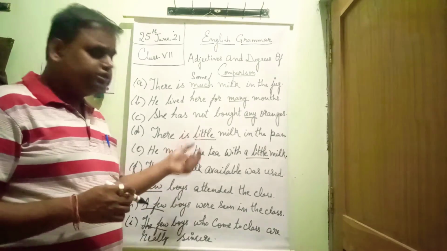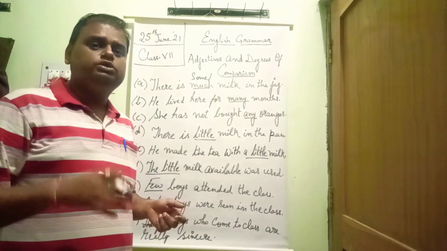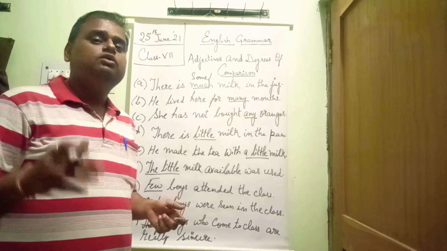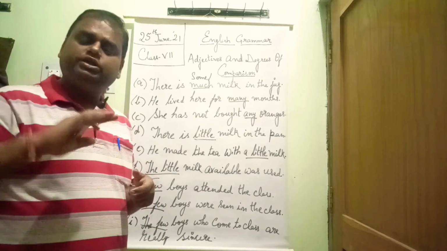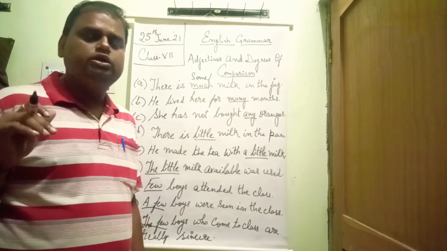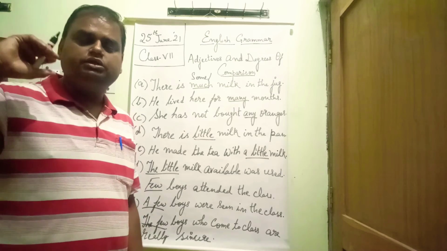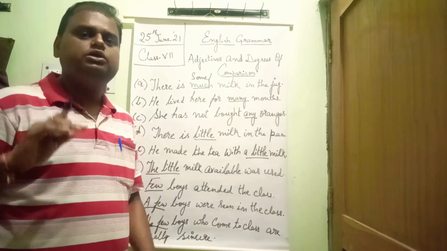The other thing is older and elder. What is the difference between older and elder? Where there is a very close relation, we use elder. Where there is not a close relation, we use older. Suppose I say my friend is older to me, or that boy is older to me, it means there is not a close relation between that boy and you.